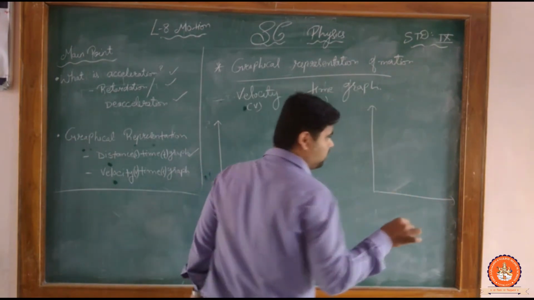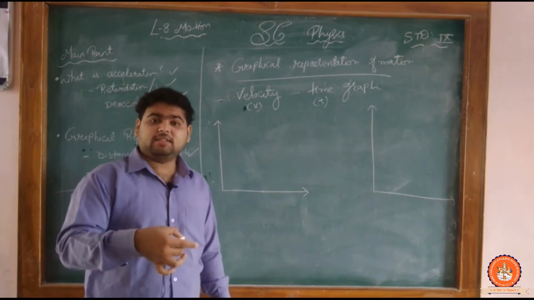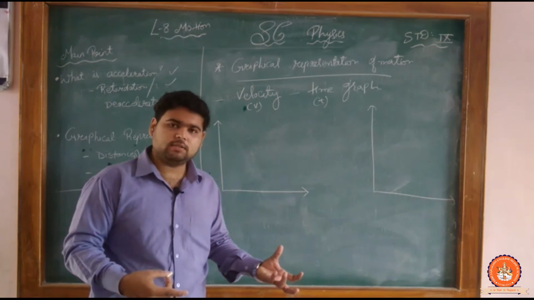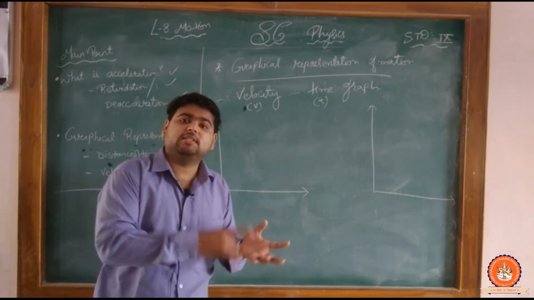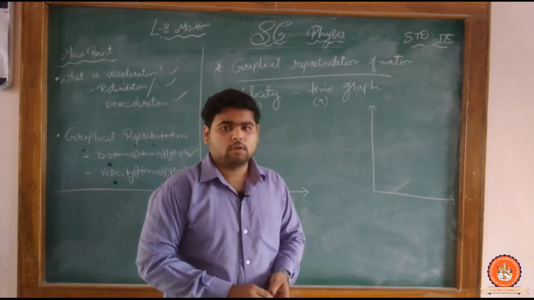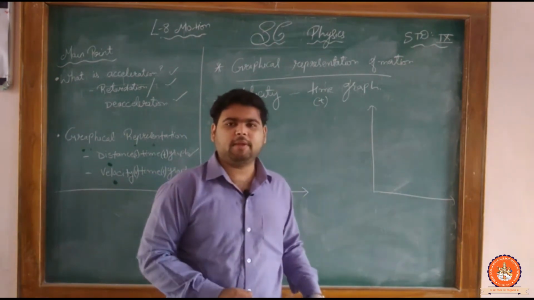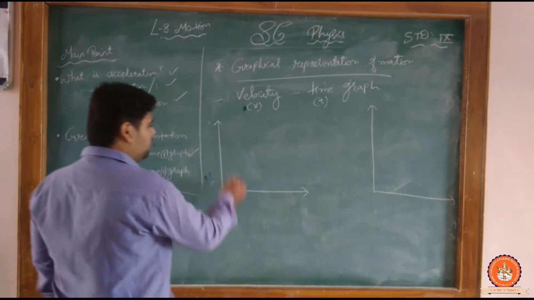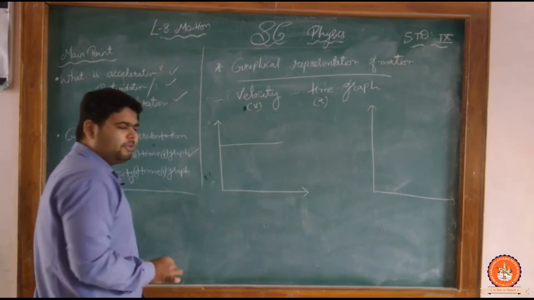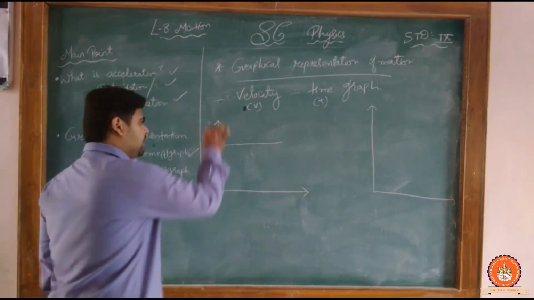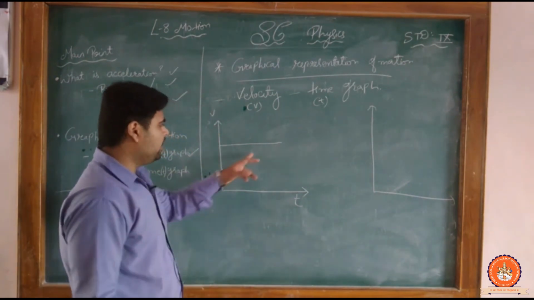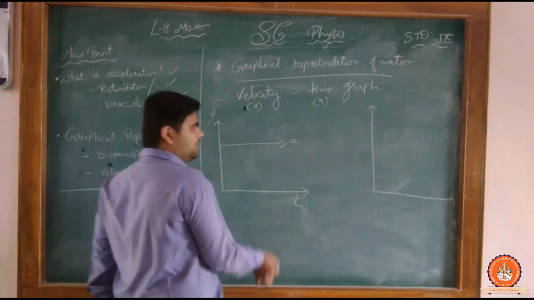As we know that acceleration means what? The change in velocity. Means how we can find acceleration? If the velocity is changed, then we can find the acceleration. But if the velocity is not changed, means what? There is no acceleration, means acceleration becomes zero. Clear? So we are going to take one example of the slope, which is the constant velocity. This is the v and this is the t.